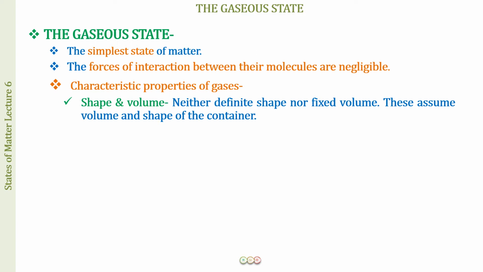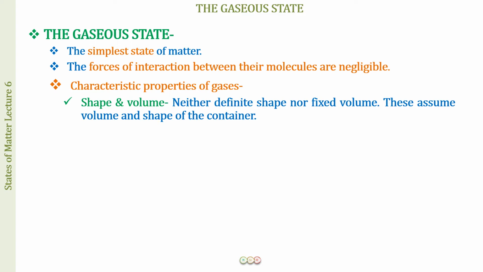If I put the same gas, 14 gram of nitrogen gas, in a 2 liter container, the volume of nitrogen gas is now going to be 2 liters. I hope this is clear, that the gas is going to occupy whatever space is given to it. The volume of the gas may not be given to you in the questions when you are doing problem solving. It would be the volume of the container that is given to you, and that is going to be the volume of the gas.